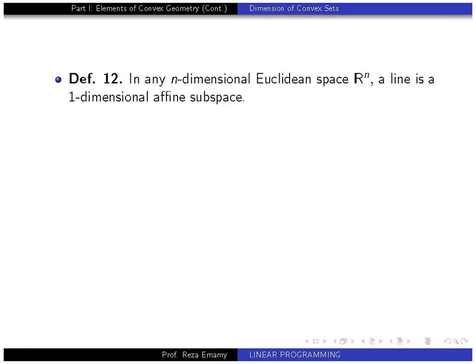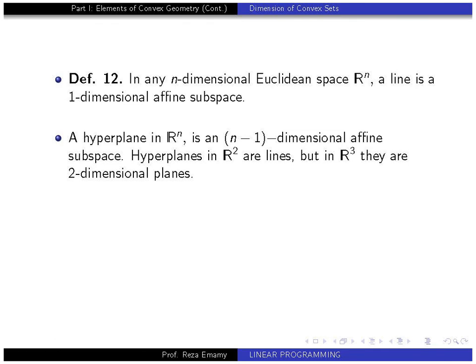In any n-dimensional space R^n, a line is a one-dimensional affine subspace. This is the definition. Okay, here is a formal definition of hyperplane. A hyperplane in R^n is an n-1 dimensional affine subspace.